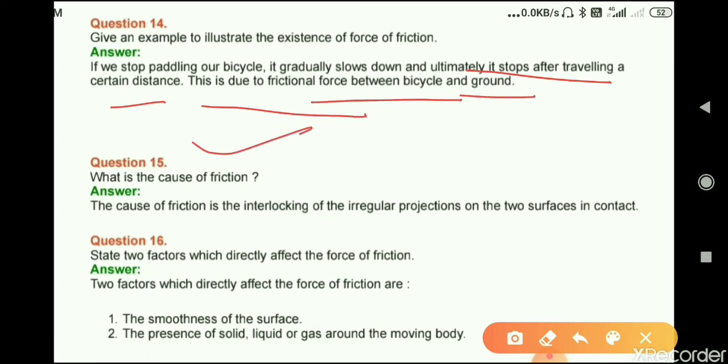Question number 15, what is the cause of friction? The cause of friction is the interlocking of the irregular projections on the two surfaces in contact.